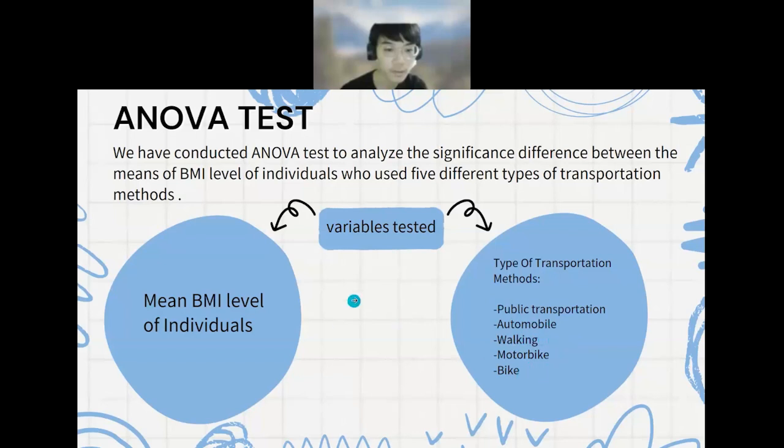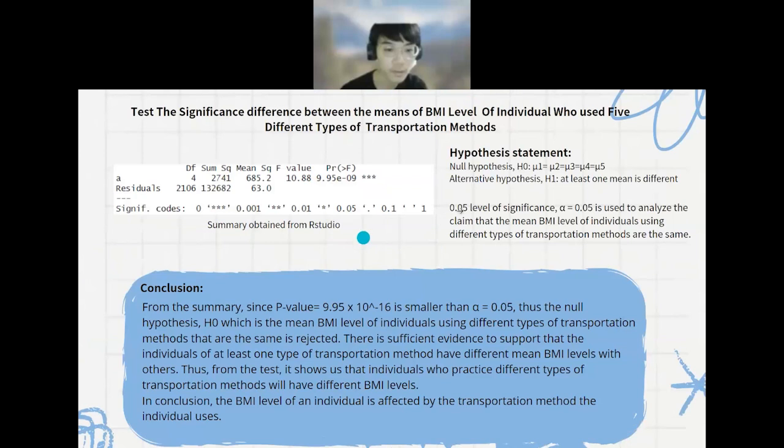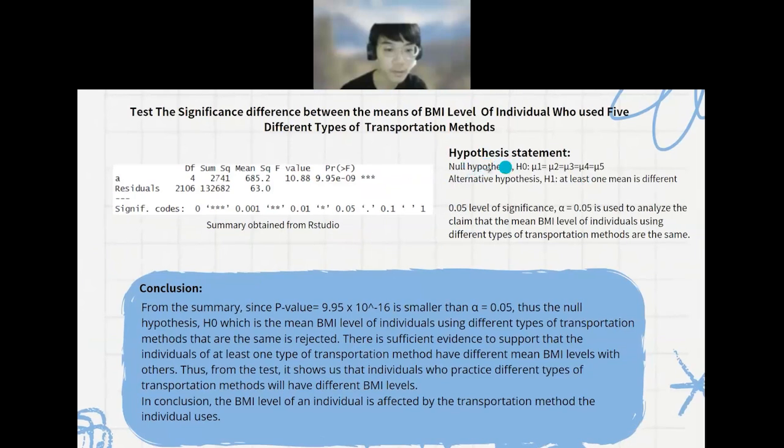The null hypothesis is that the mean BMI levels of all types of transportation methods are the same, while the alternative hypothesis is that at least one mean is different. We use a 0.05 level of significance.